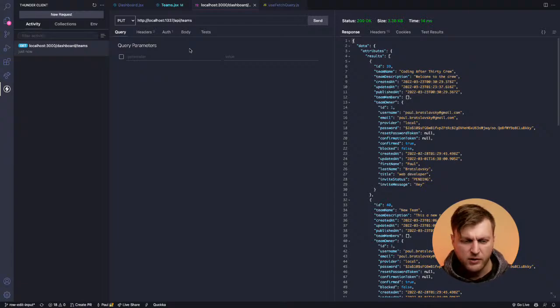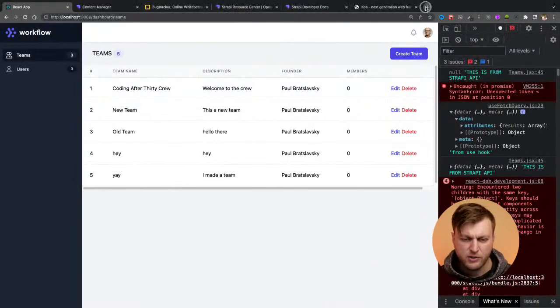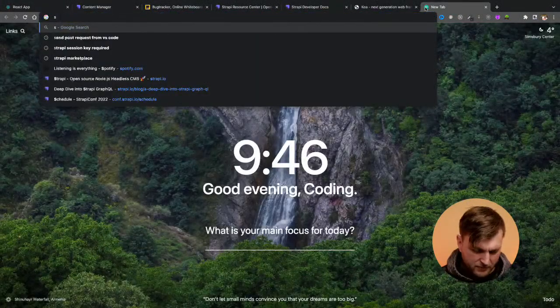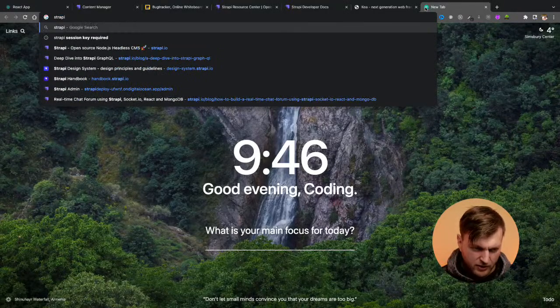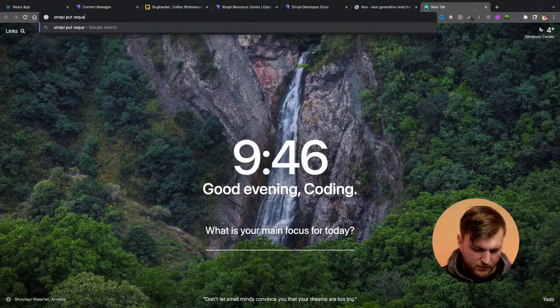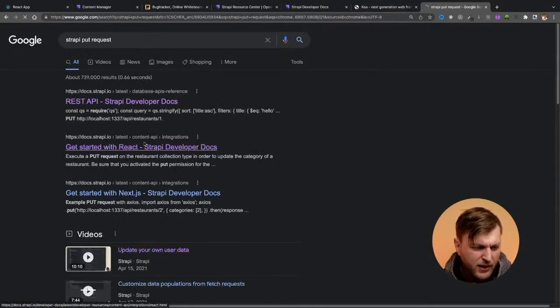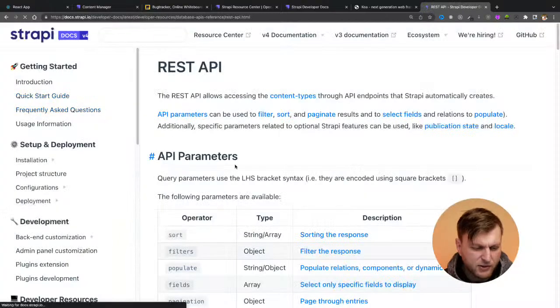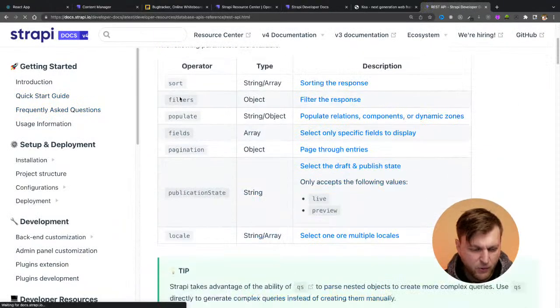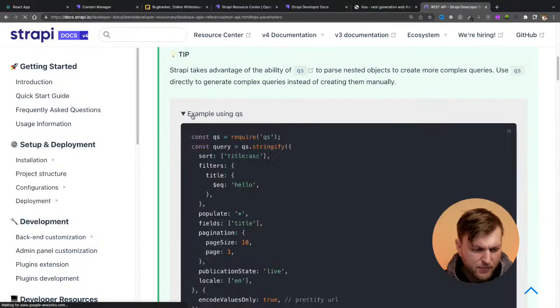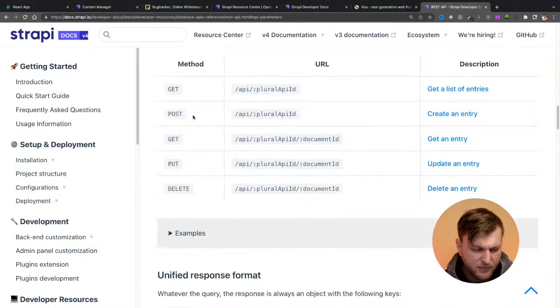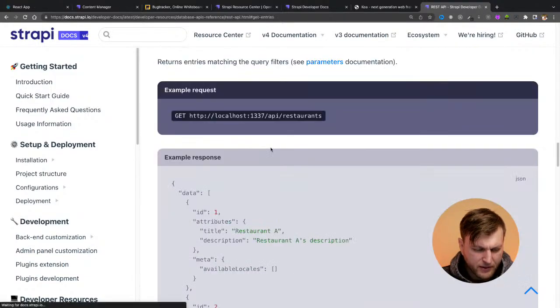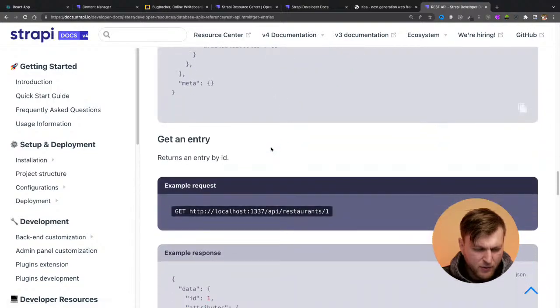And the way a PUT request works is, and if you haven't seen it, the cool thing about Strapi is that you can always go to the Strapi documentation and look up a PUT request. Let's see what comes up here. And this is why I like Strapi, because it gives you a lot of examples. I go to REST API, that's what we're working on, and it shows you by example the different endpoints, how you would implement them, and then how to make some requests.